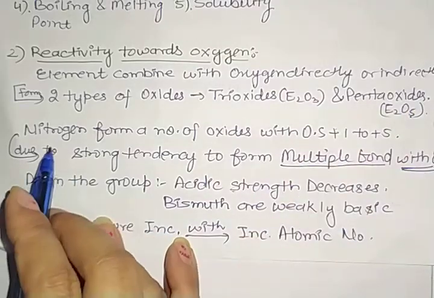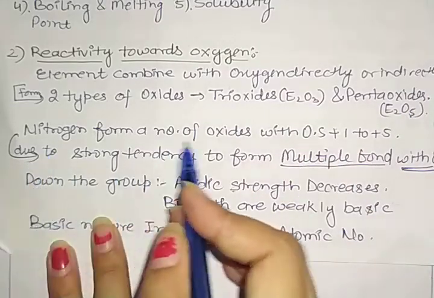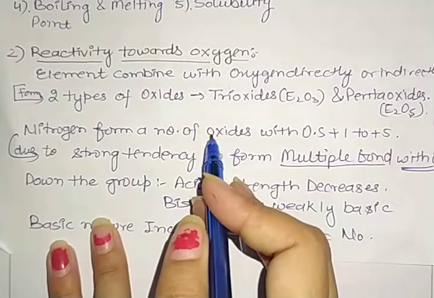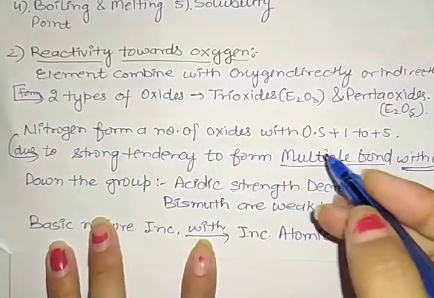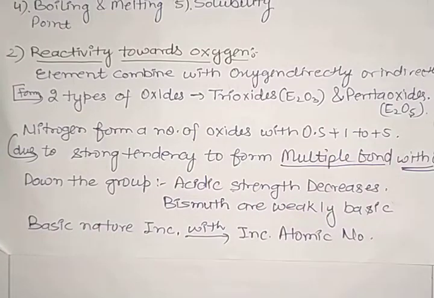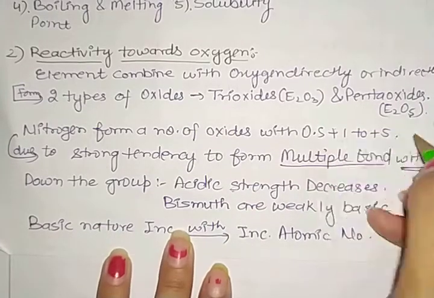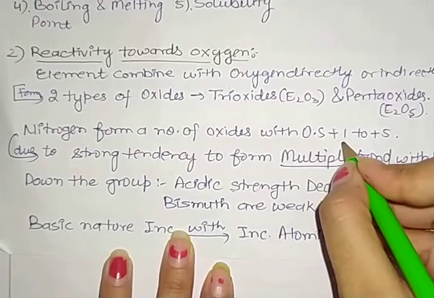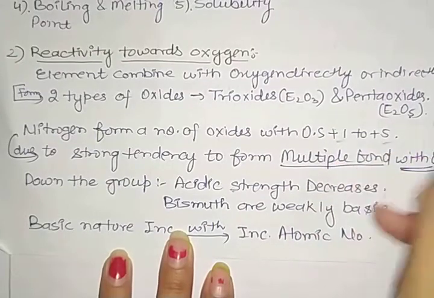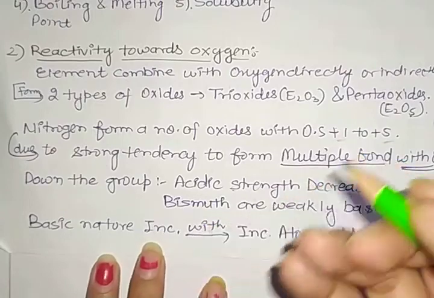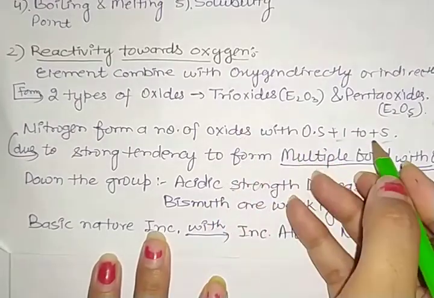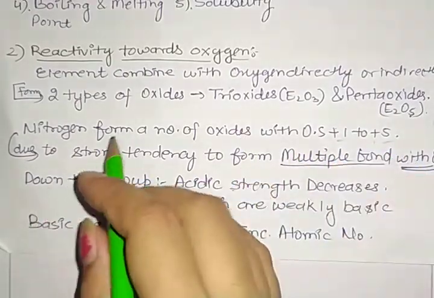Nitrogen forms a number of oxides. Why? Because we already discussed that nitrogen has variable oxidation states, from +1, +2, +3 up to +5, giving different oxides with different oxidation states. Why is this happening?